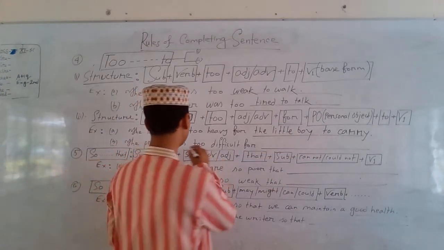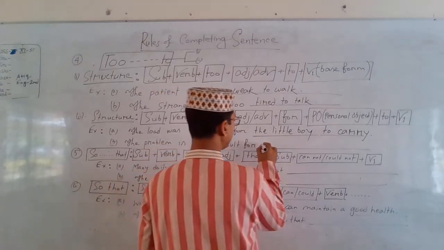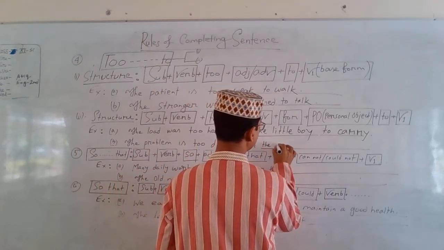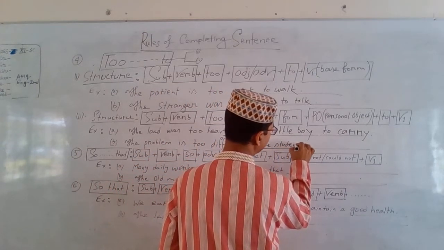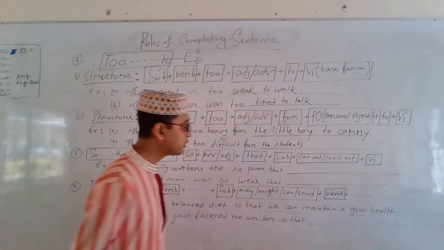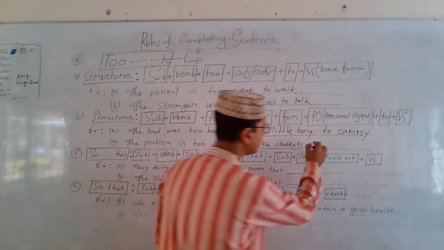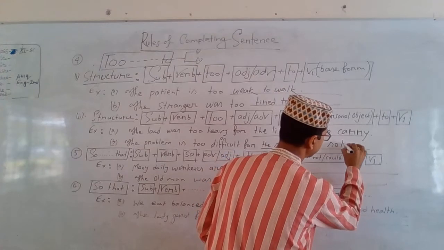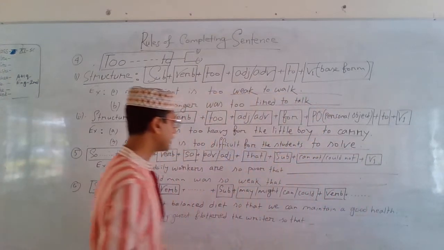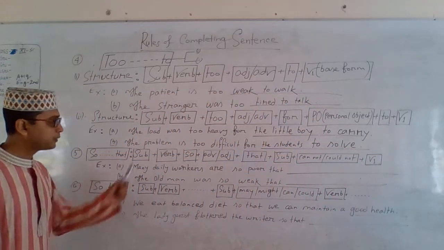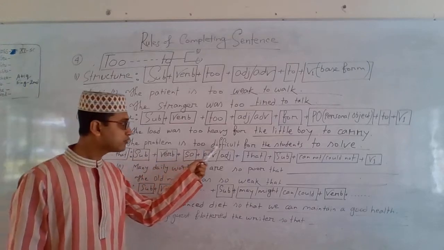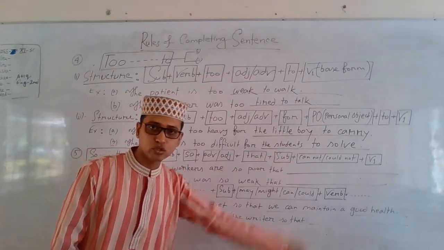How is it? The problem is too difficult for the students to solve. The complete sentence is: the problem is too difficult for the students to solve.